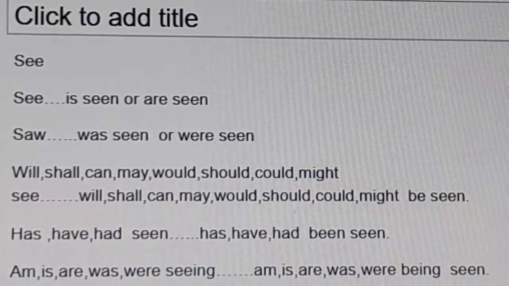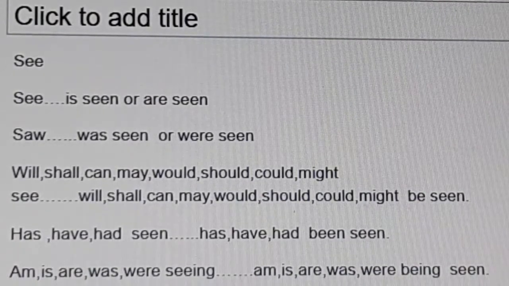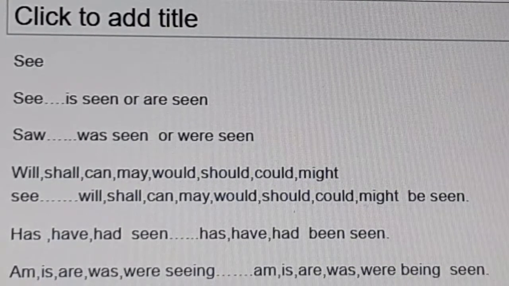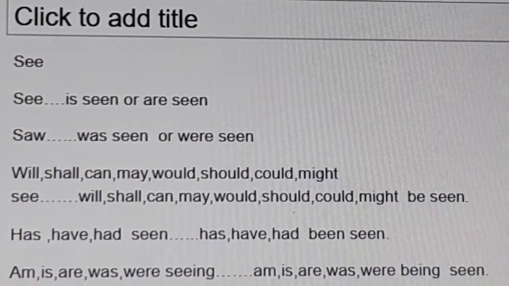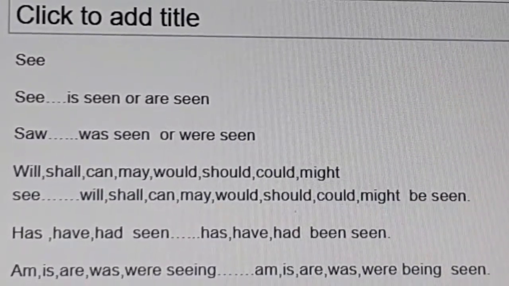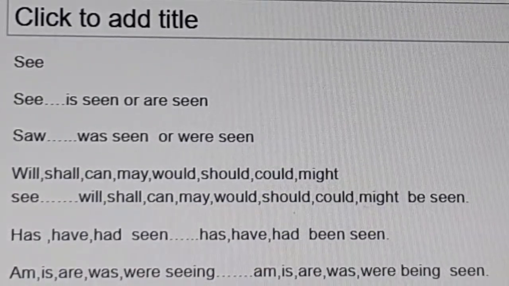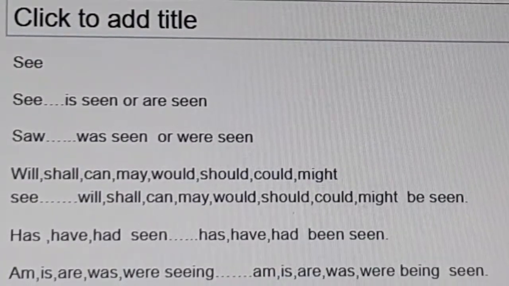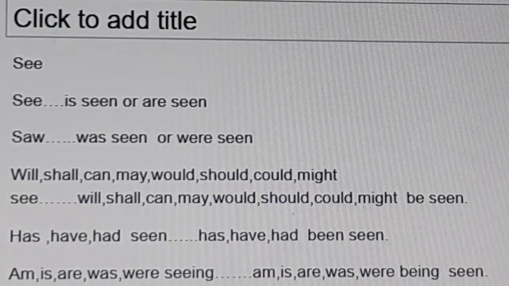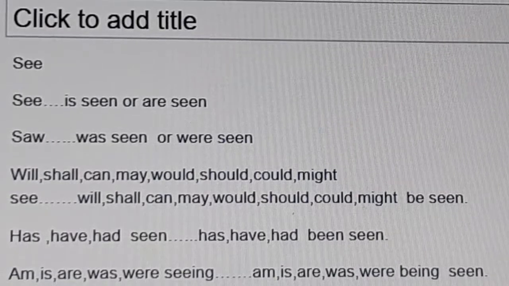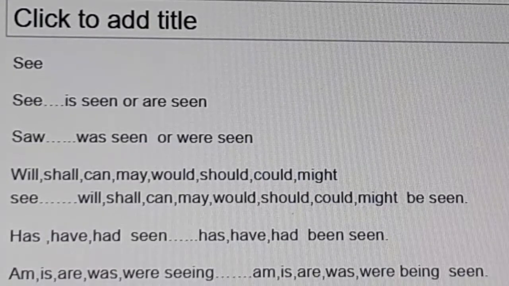Okay. Has seen. After has, have, had, we must write only the third form of the verb. That is perfect tense. Has seen, has been seen. Have seen, have been seen. Had seen, had been seen.